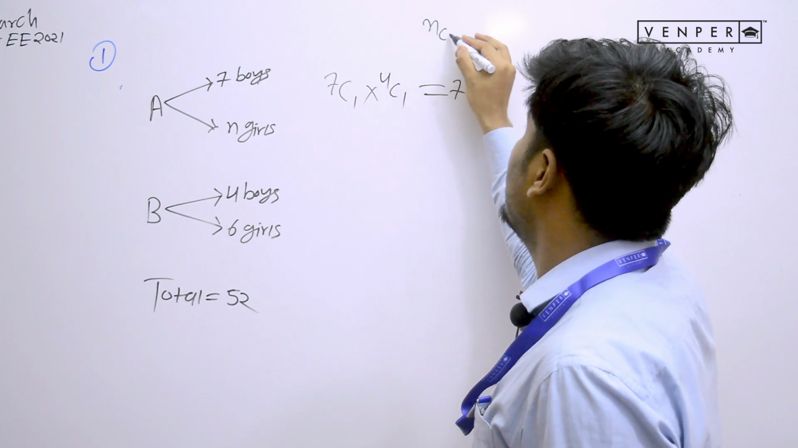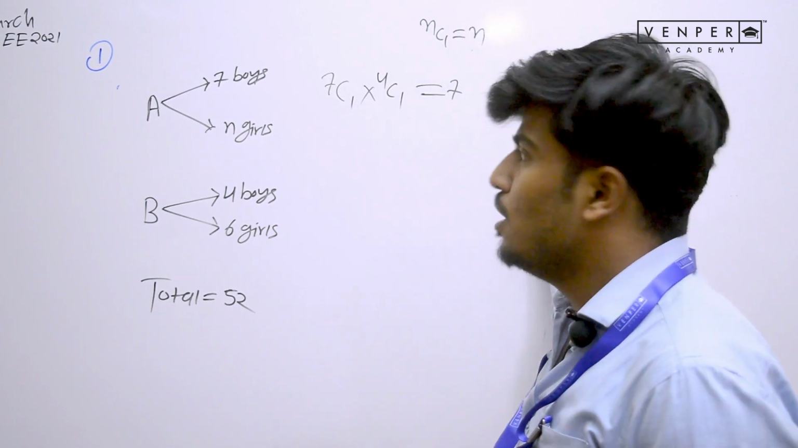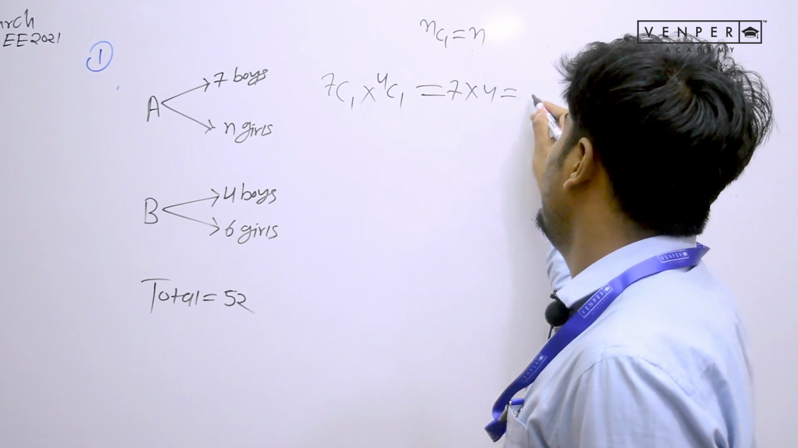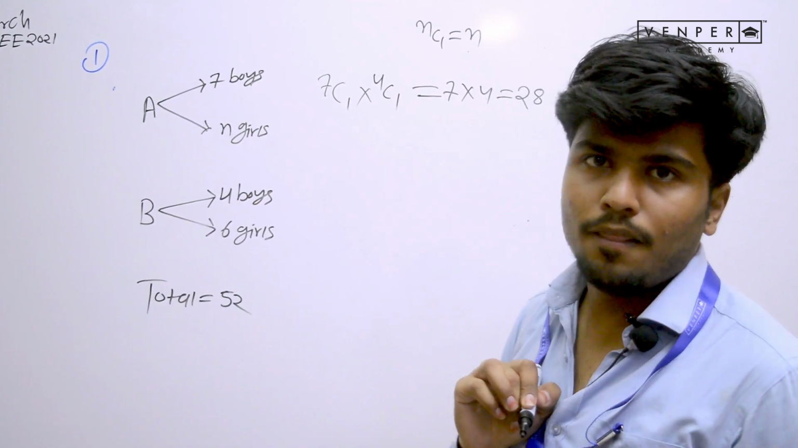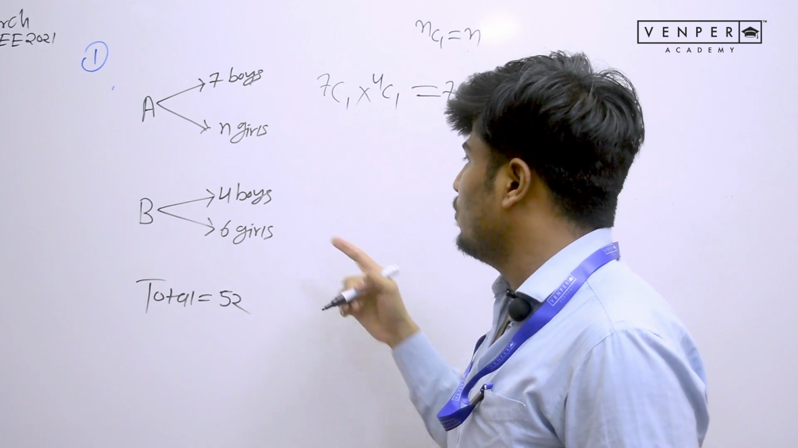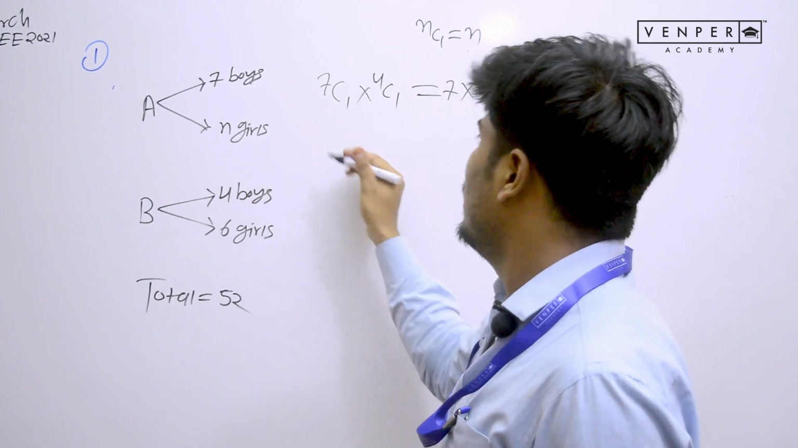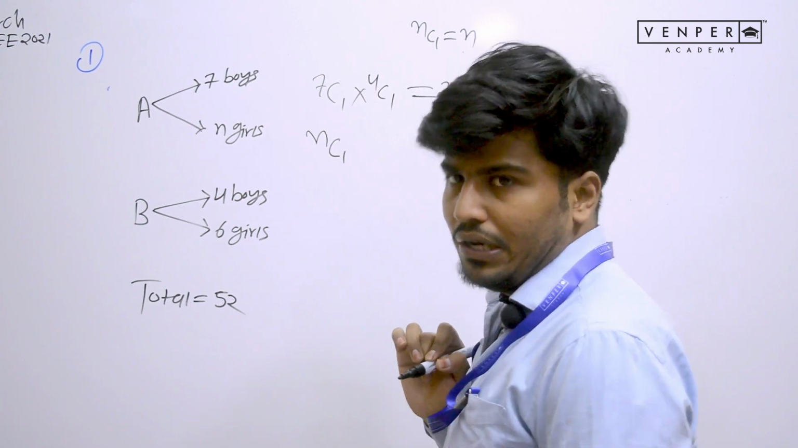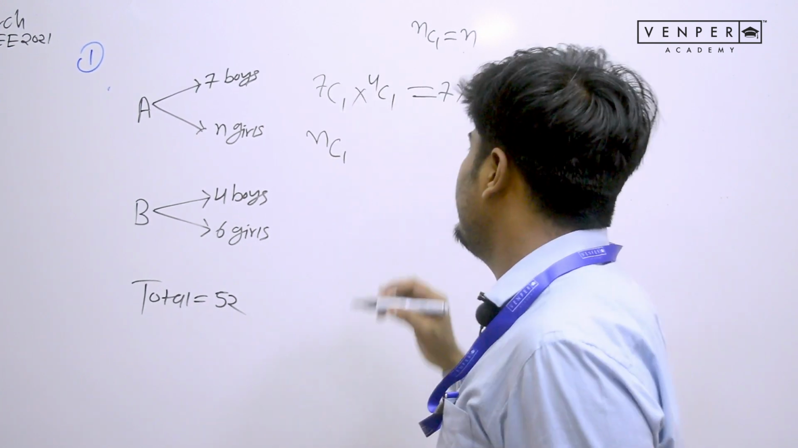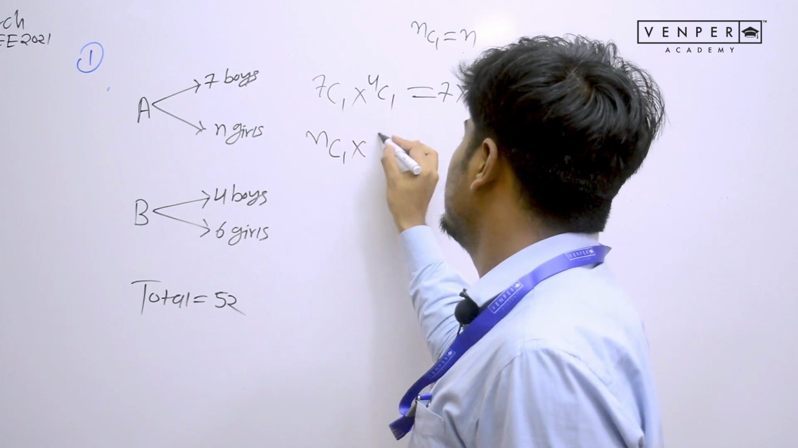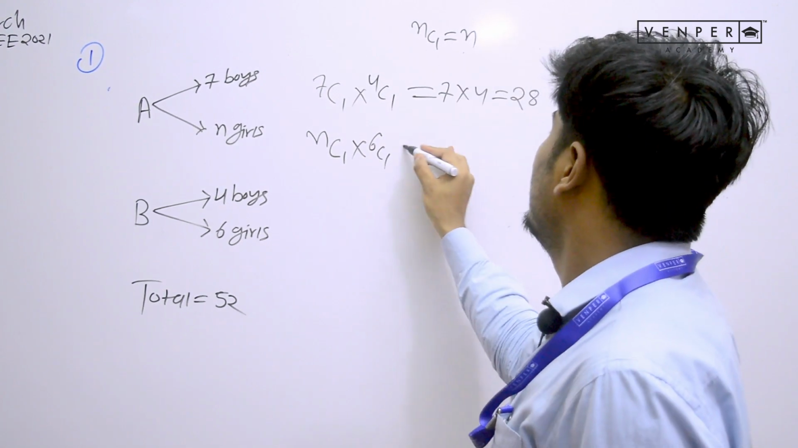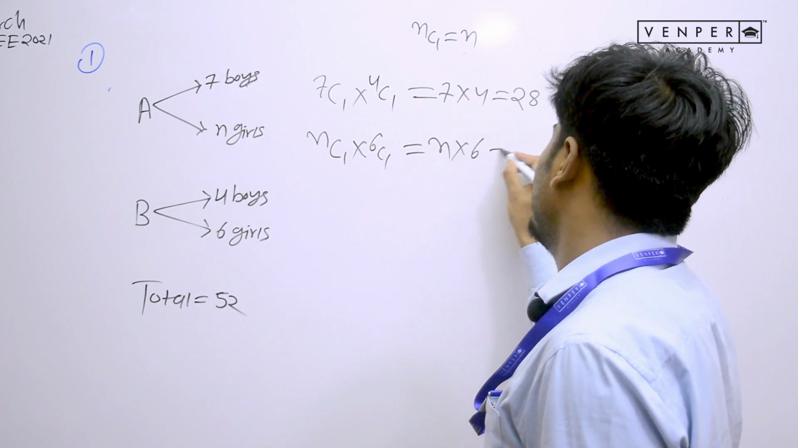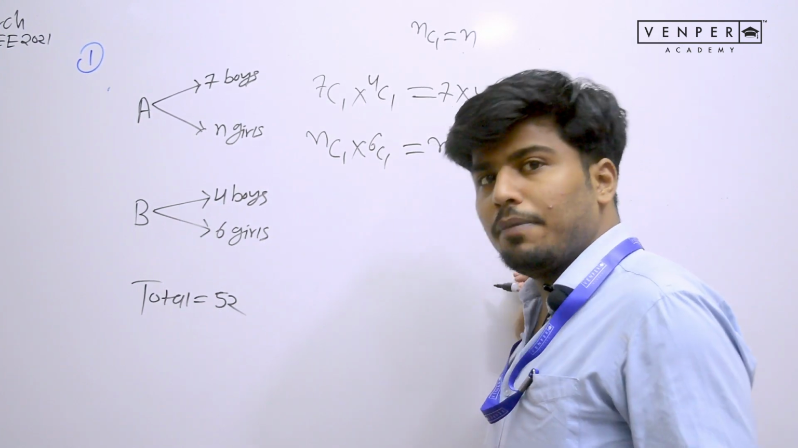We already know this thing: NC1 is always equal to N. So 7C1 will be equal to 7 and 4C1 equal to 4. 7 into 4 is 28. I hope you understood so far. Now let's go for the next. Let's have a match between the girls. How many girls are there in team A? Total N girls, out of which I want to select only one girl because matches are 1-to-1. Please don't forget this. From team B, 6 girls, 6C1. Keep this in mind. So total NC1 and 6C1, which is 6N.